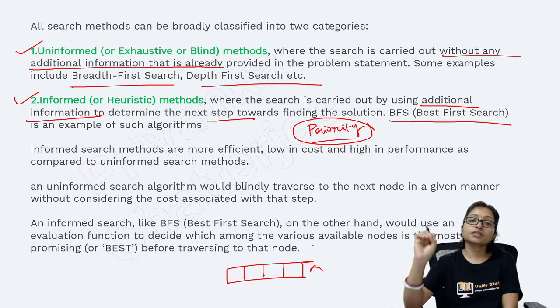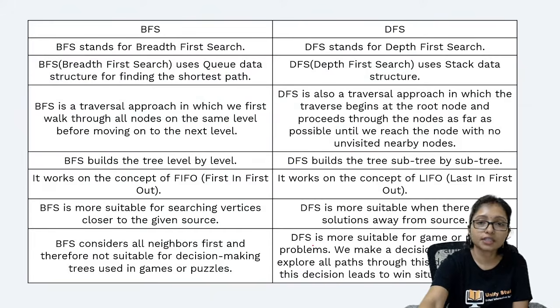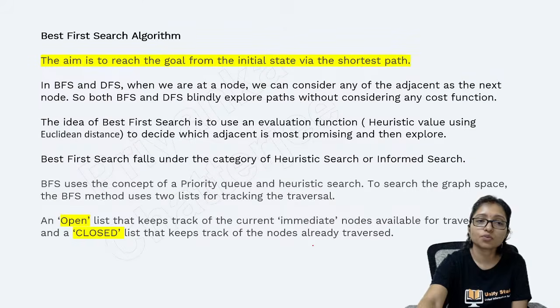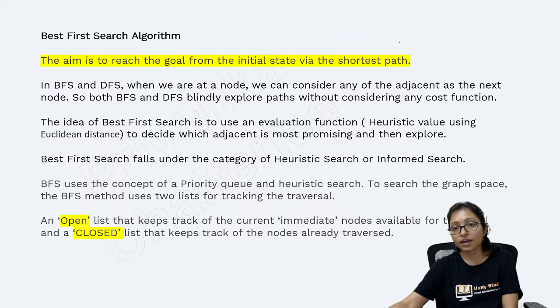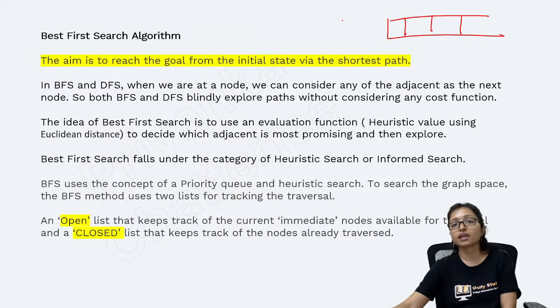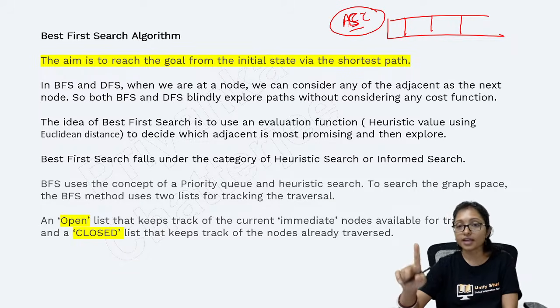In best first search only one addition is there, and that addition is priority. Whenever you insert into the queue, you need to check the priority. According to the priority, you need to insert in ascending order.